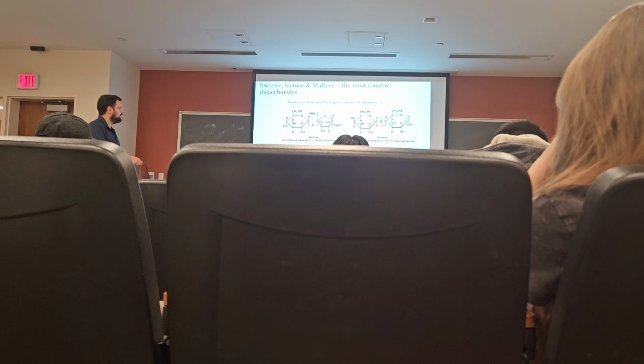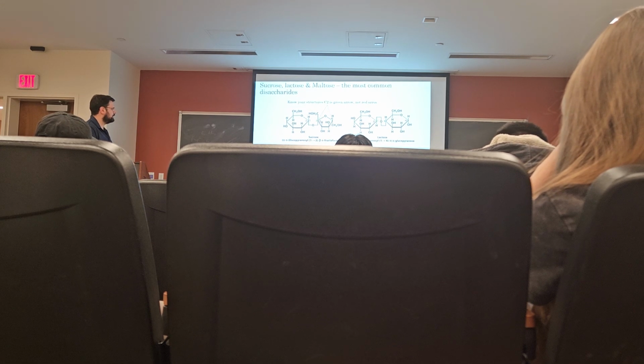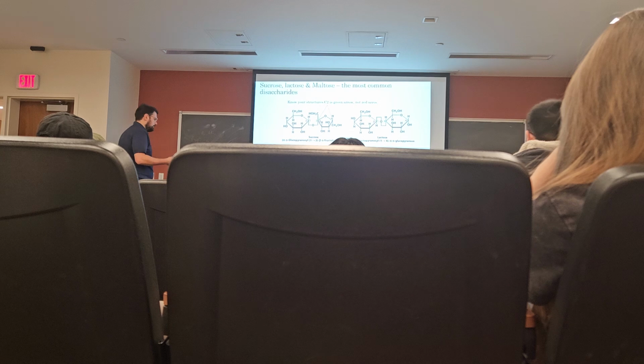So we can name them more systematically. We say alpha D glucopyranosyl is describing the first sugar. 1,4, because it's linked 1,4 from carbon number 1 to carbon number 4 to alpha D glucopyranose. So now we know the entire structure, but it's referred to as maltose, right? Lactose, same thing. Here we have a galactose and a glucose. So what we call this is beta D galactopyranosyl. So it's beta because this, what used to be the hydroxyl, is on the same side as carbon number 6. So this is beta D galactopyranosyl 1,4 alpha D glucopyranose. This is lactose, is what we find in milk.